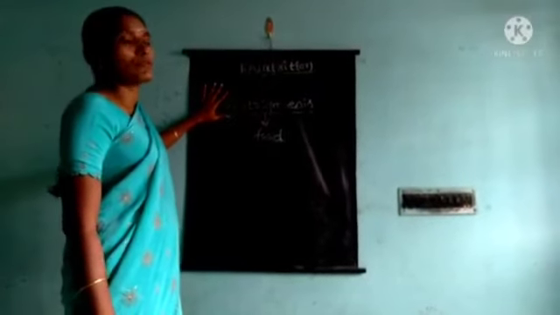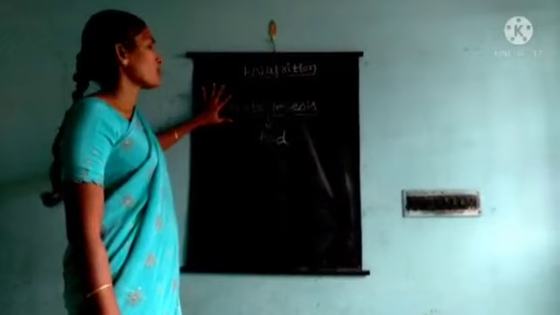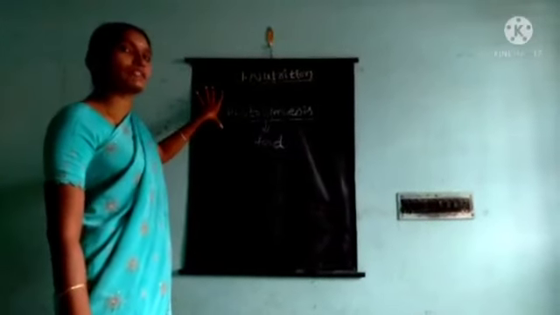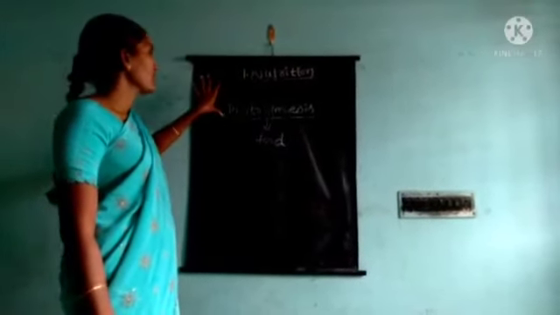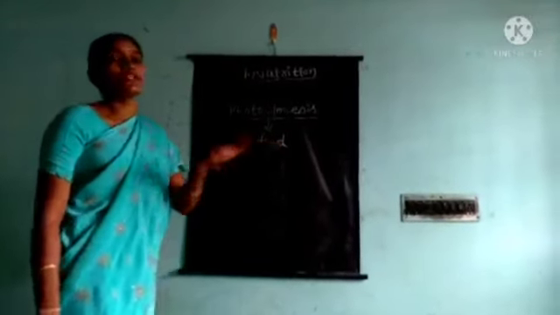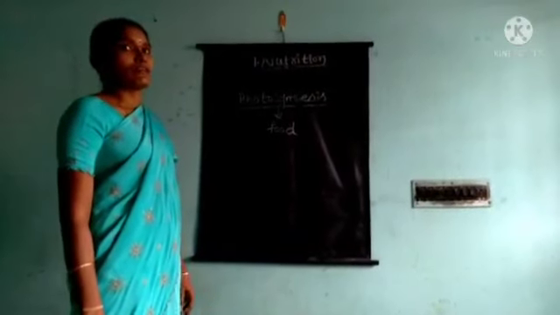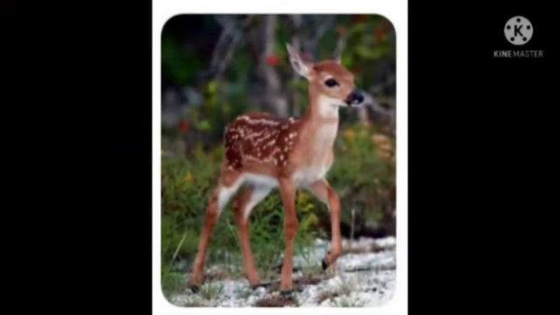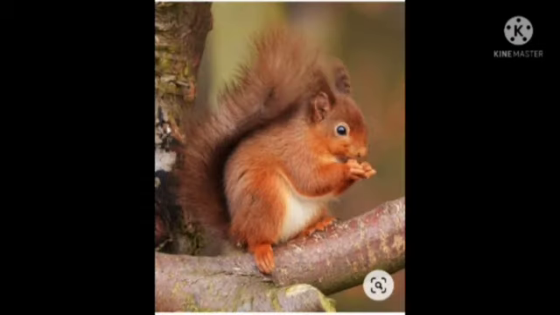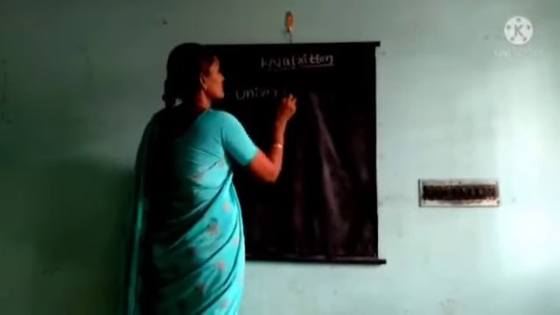Suppose there is no photosynthesis process in plants, what will happen, children? Think. Yes, children, there is no food for any organism. So this process is called the universal food provider.